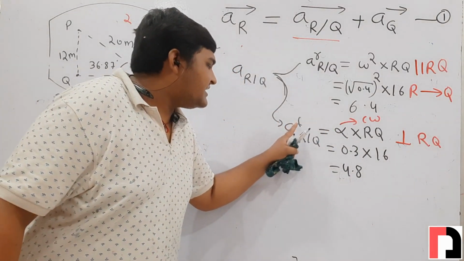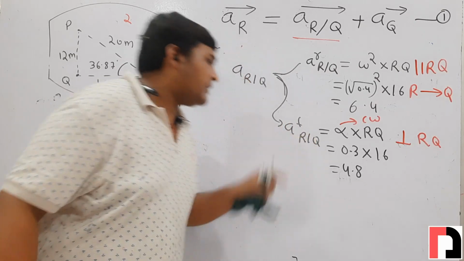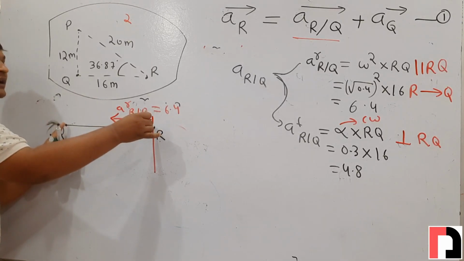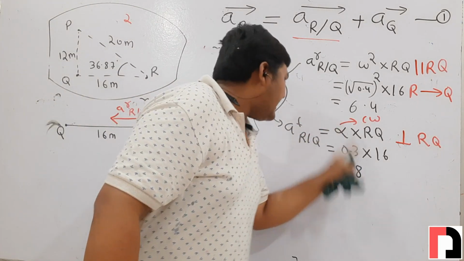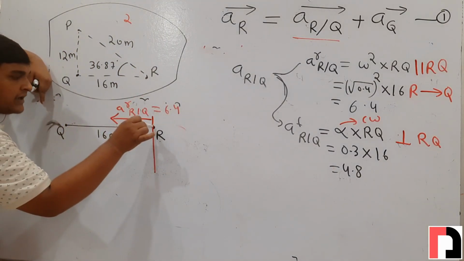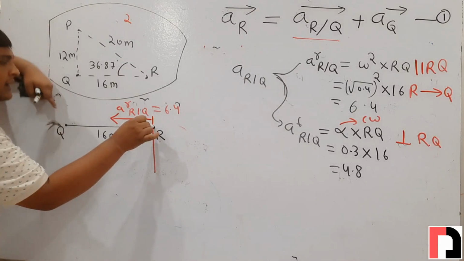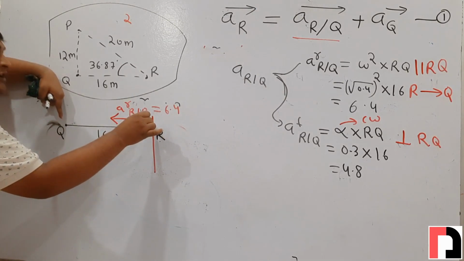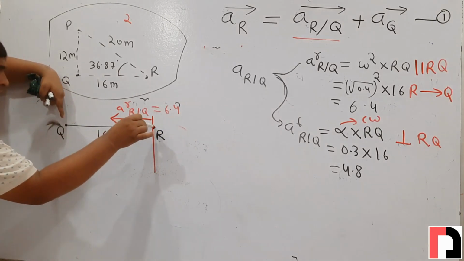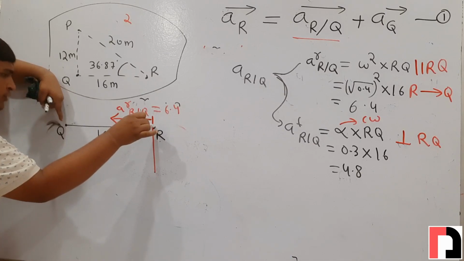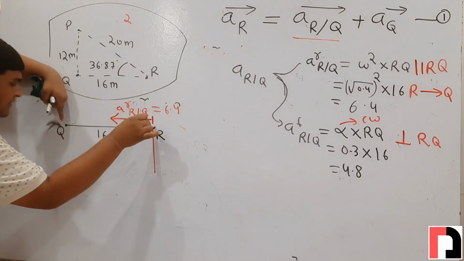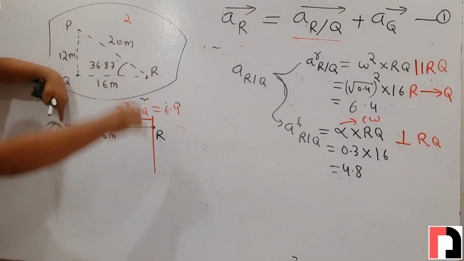Since it is the tangential acceleration of point r with respect to q, we will rotate point r with respect to q in the direction of alpha, and it will give the sense of tangential of r with respect to q. How? This is point r, so we keep the pencil at point r. Now we rotate point r with respect to point q in the direction of alpha, that is clockwise.